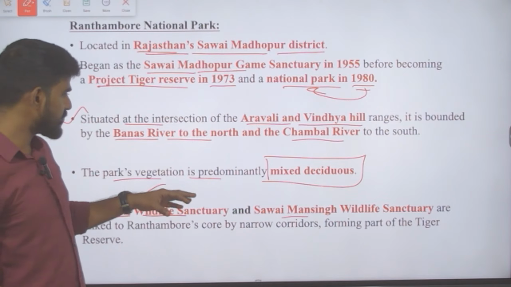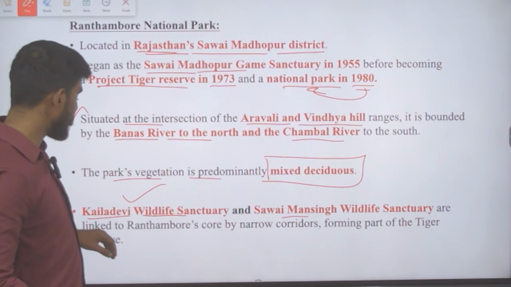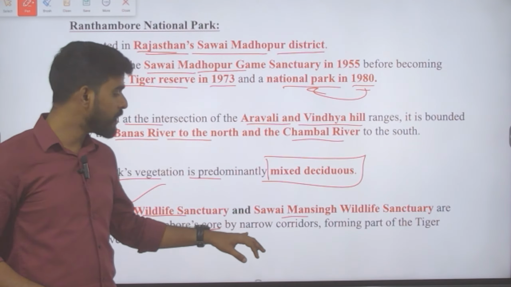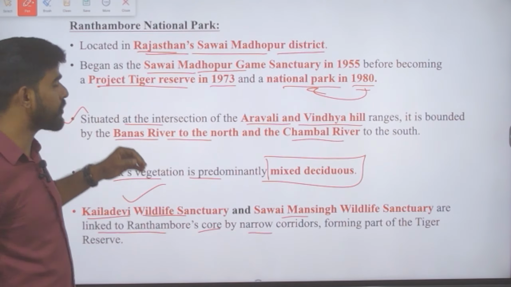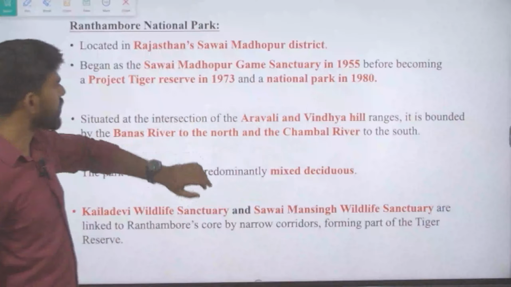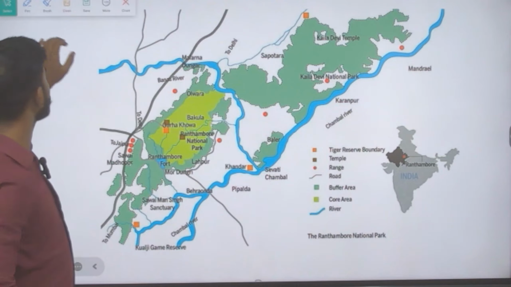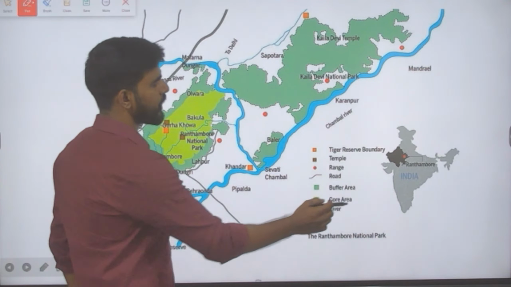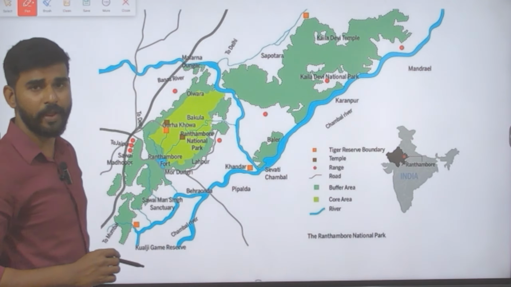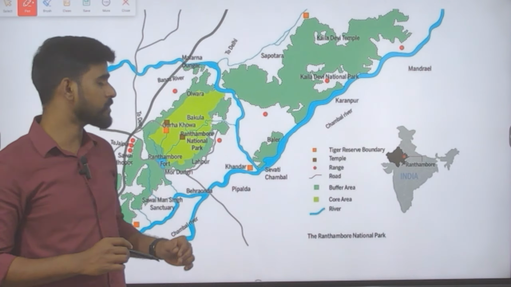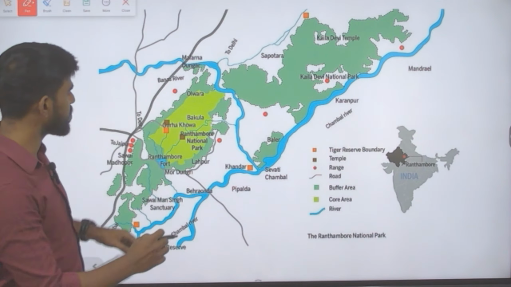These are the two wildlife sanctuaries linked to Ranthambore's core area by a narrow corridor, thus forming a part of the tiger reserve. If we understand this through a map, it will be very useful. Ranthambore National Park is located in Rajasthan's northeast corner. If you see, this is Ranthambore National Park.